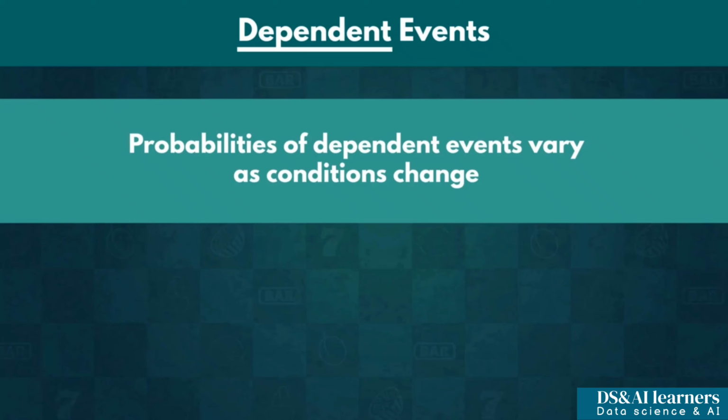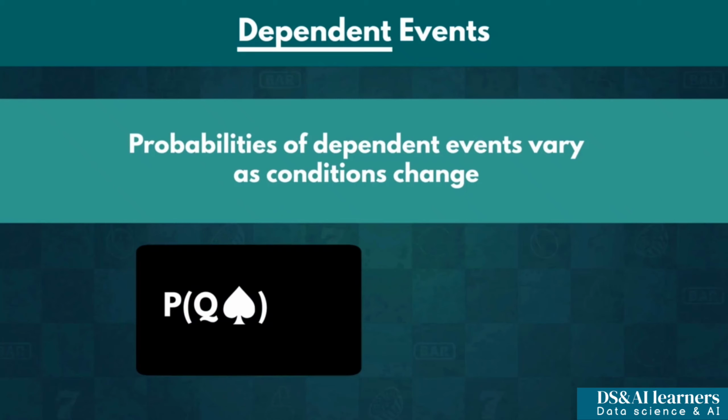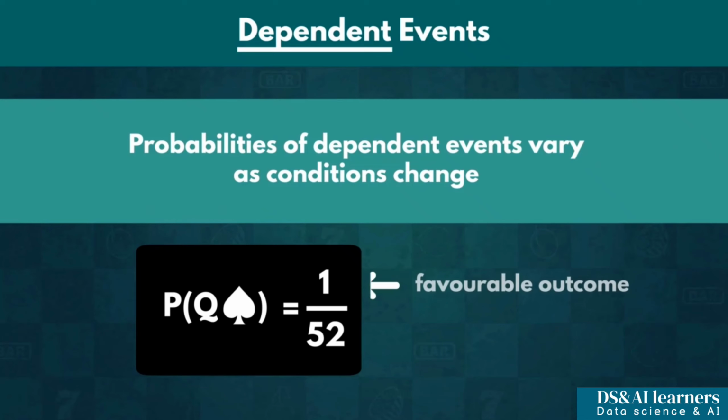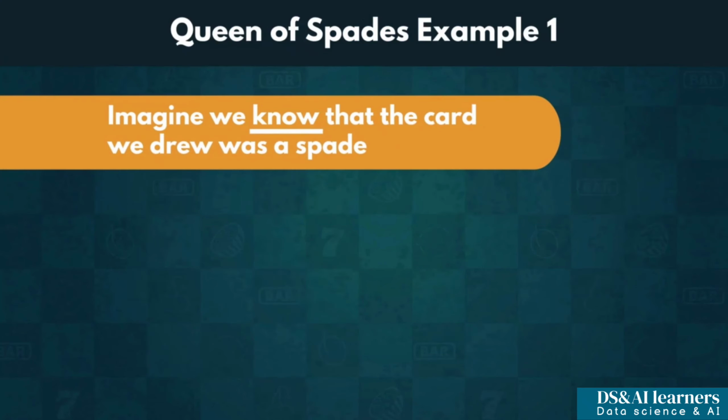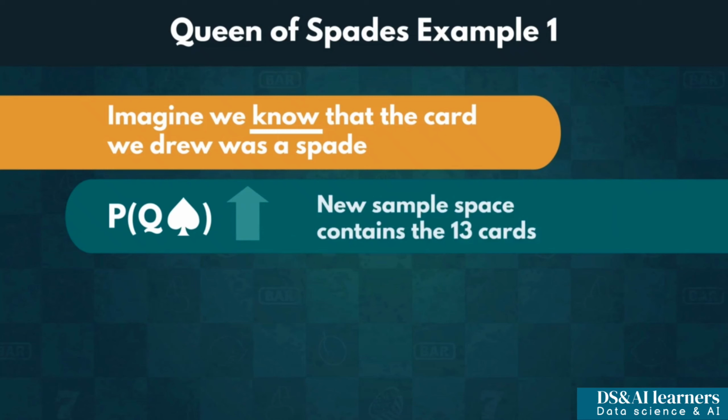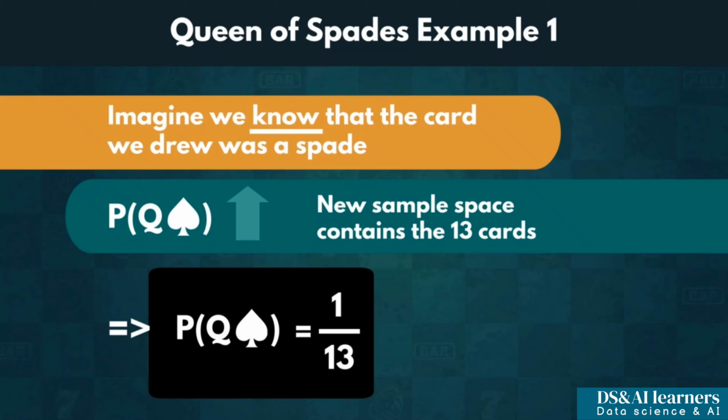Their probabilities vary as conditions change. For instance, take the probability of drawing the Queen of Spades. Normally, the answer is 1 over 52, since we have exactly one favorable outcome and 52 elements in the sample space. Now, imagine we know that the card we drew was a spade. Our chances of getting the Queen of Spades suddenly go up, since the new sample space contains the 13 cards from the suit only. Therefore, the probability becomes 1 over 13.